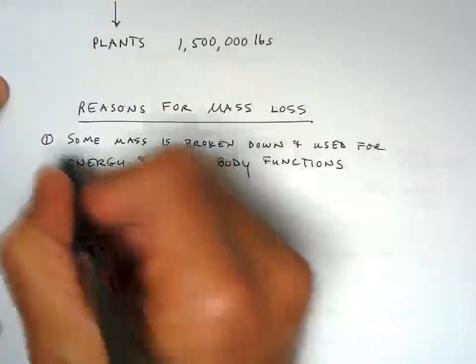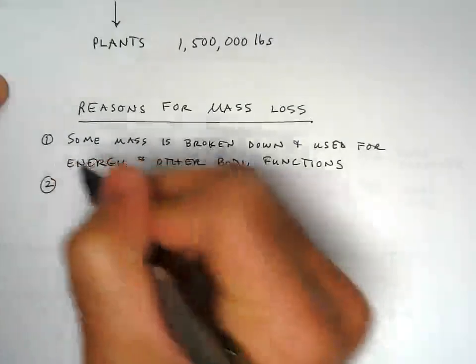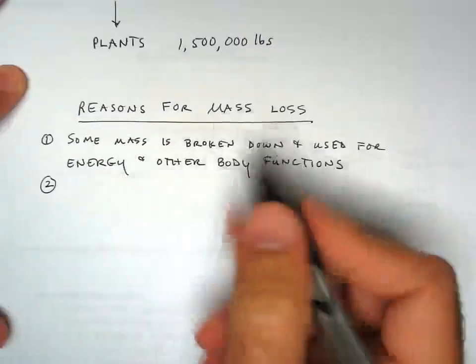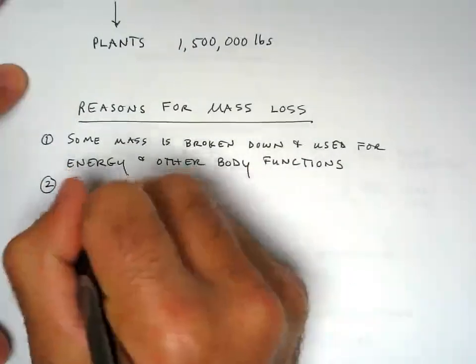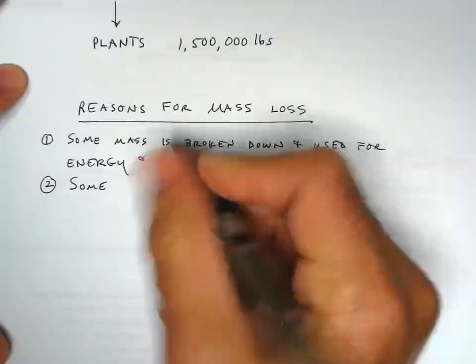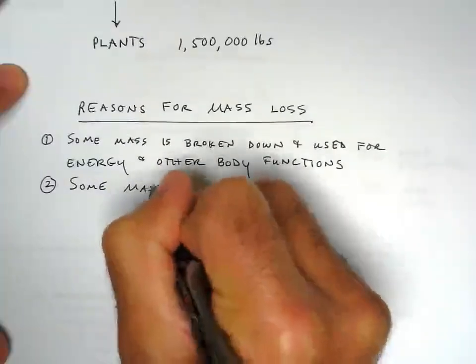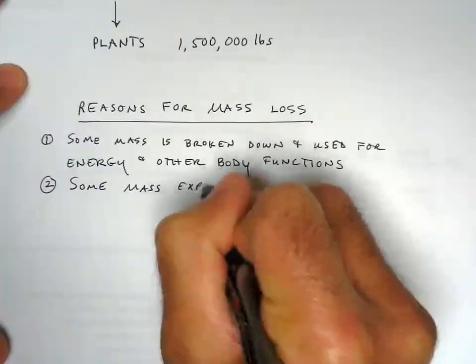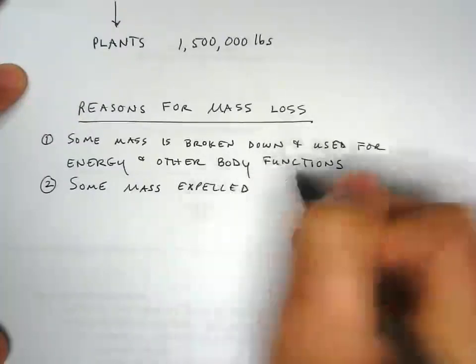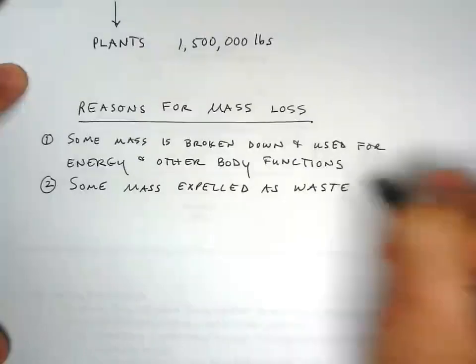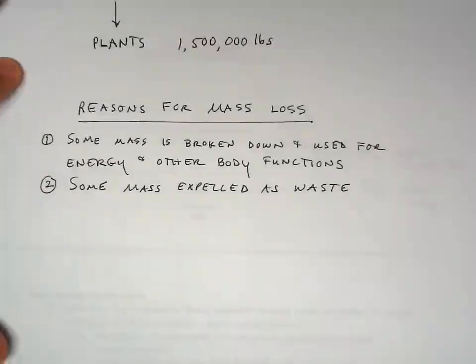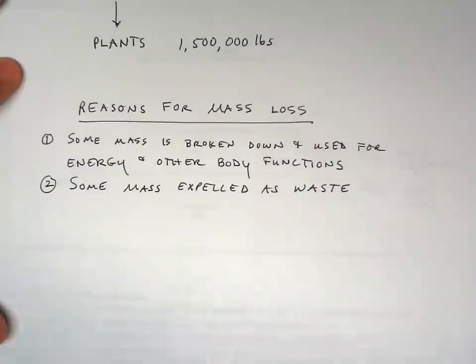Along with that, some mass is expelled by our body as waste. Okay, so this, urination, feces, stuff like that. It doesn't all turn into body mass.